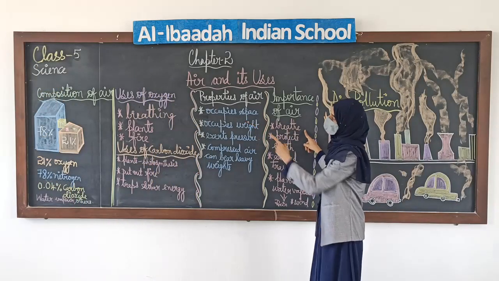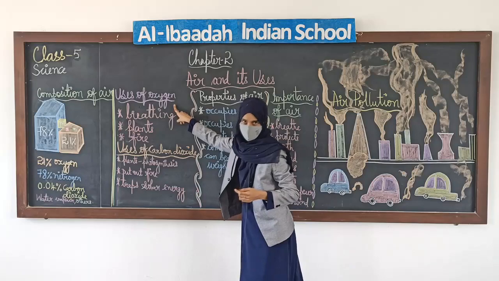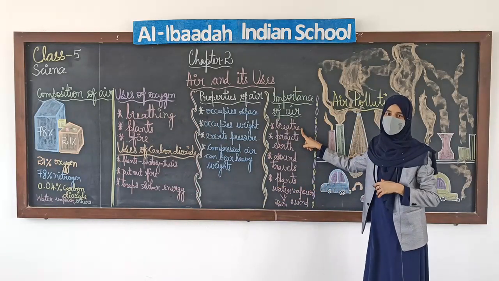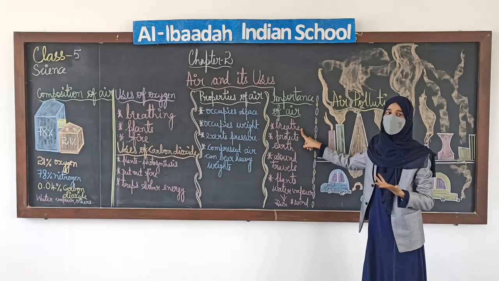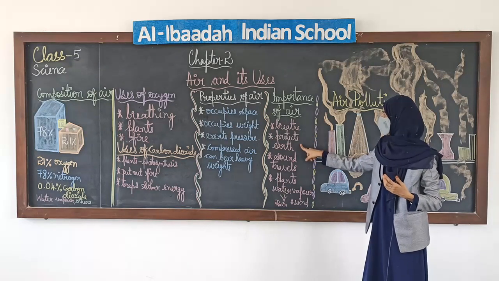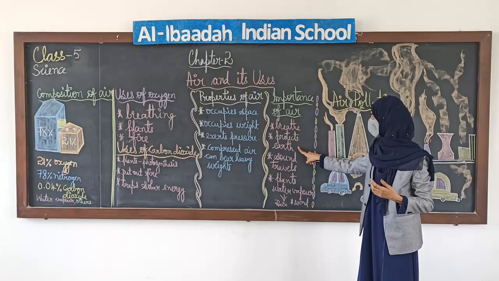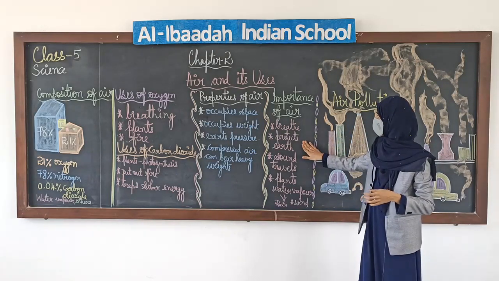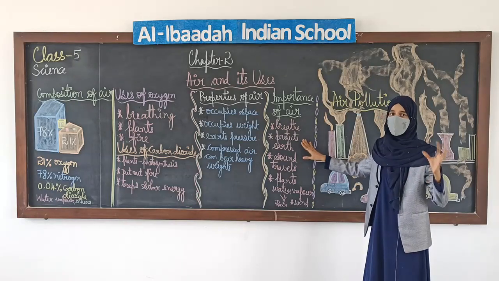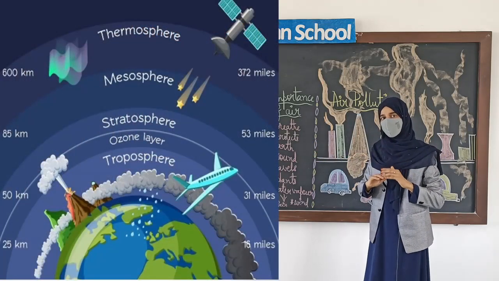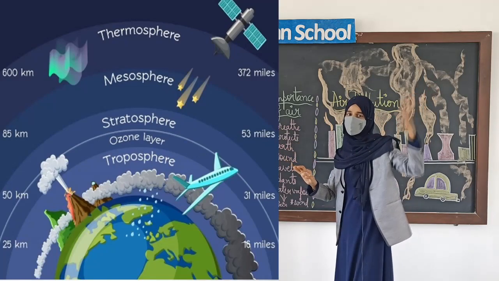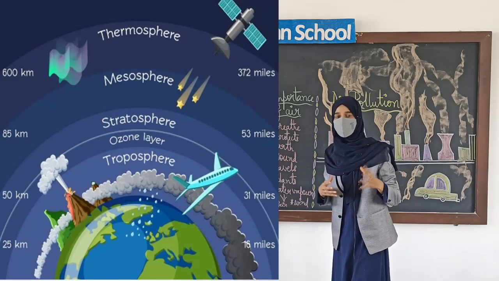What is present in the air? Oxygen, and oxygen helps us to breathe. We inhale oxygen and we exhale carbon dioxide. And next is it protects the earth. The thin layer of atmosphere protects the earth, and there are various layers of atmosphere which protect the earth from the scorching light from the sun.